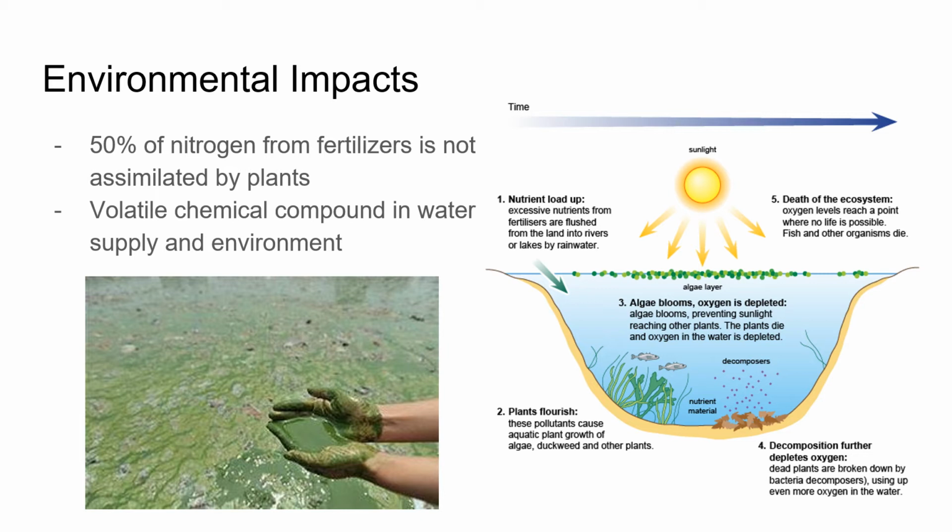50% of the nitrogen from our fertilizers is not assimilated by plants, meaning that it is found as a volatile chemical compound in our environment. Without being absorbed by the intended recipient, the crops, the ammonia infiltrates our water supply. In our ponds and lakes, this negatively impacts the ecosystem and decimates the food chain.